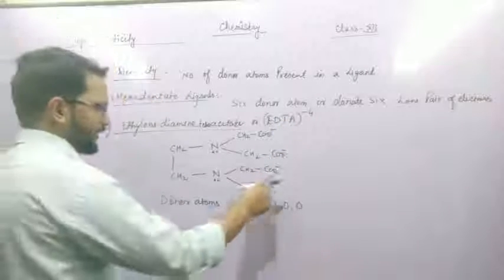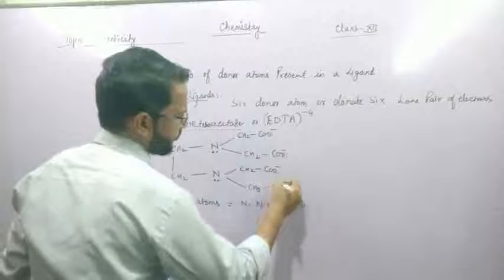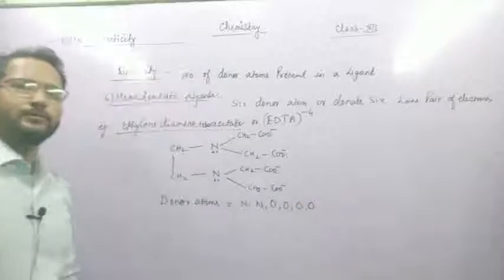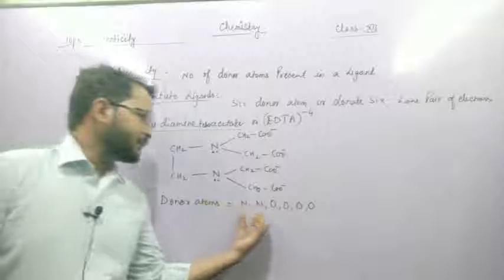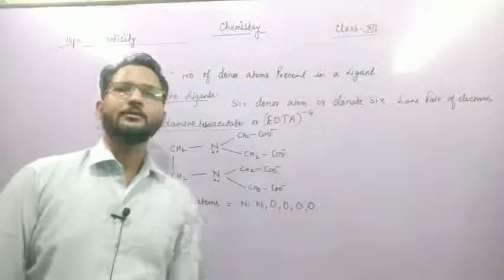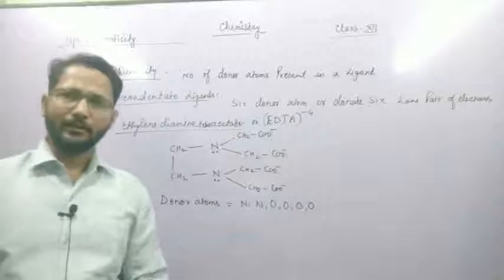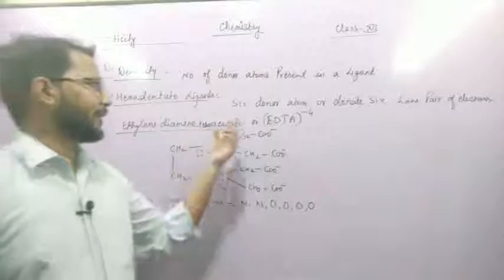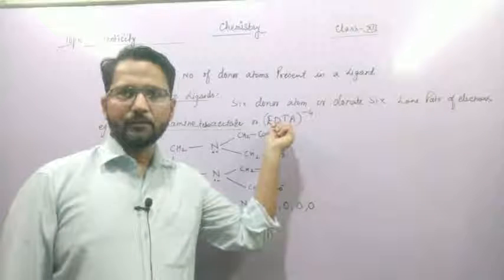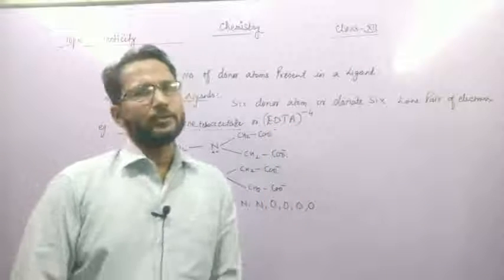Tetraacetate means the last NH2 is also converted to CH2 CO negative, and the last donor atom is oxygen. So six donor atoms are present: first, second, third, fourth, fifth and sixth. That's why this is an example of a hexadentate ligand. The most important hexadentate ligand is EDTA, meaning ethylene diamine tetraacetate. Is it clear? Okay, thank you so much.